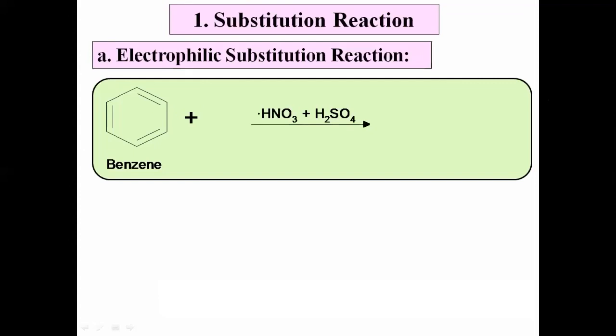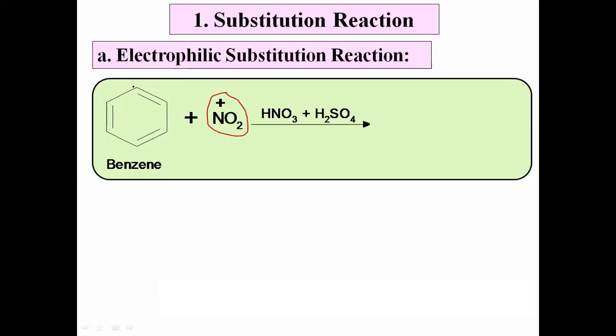The two acids undergo reaction and there is a formation of NO2 plus ion, the nitronium ion. In the first step, nitronium ion is formed. While in the second step, what happens?